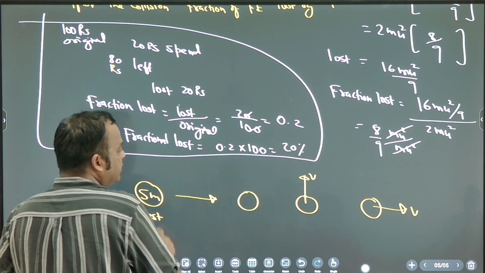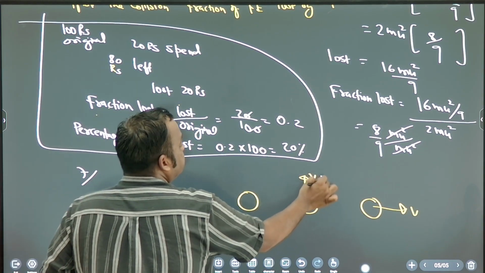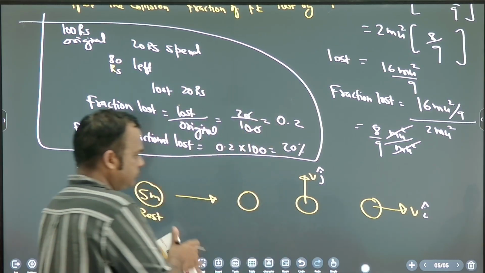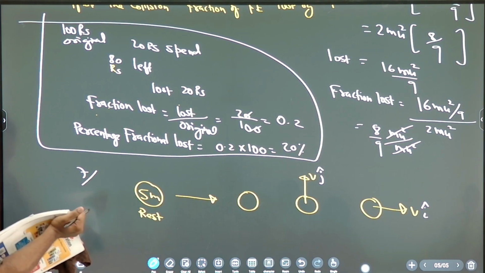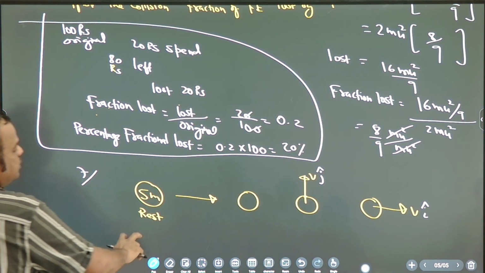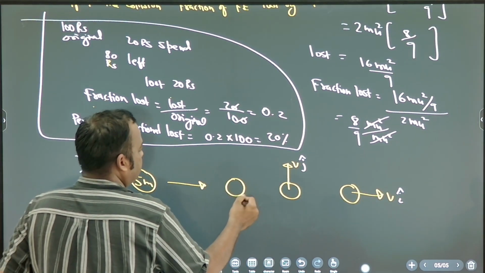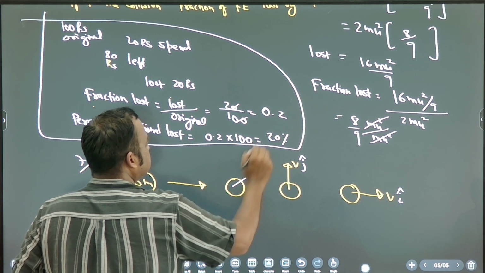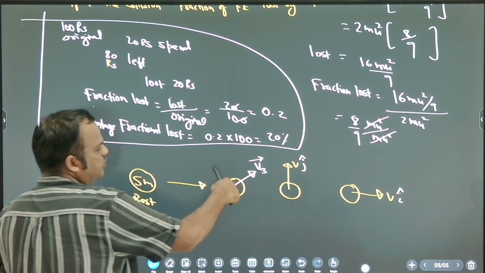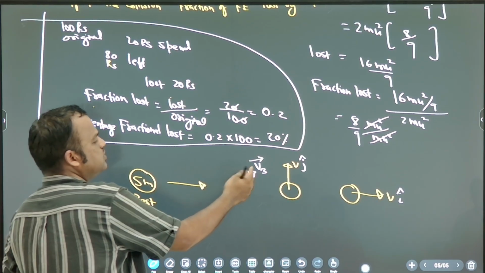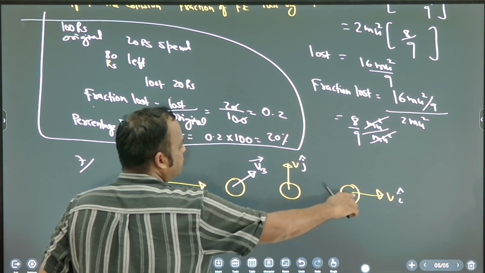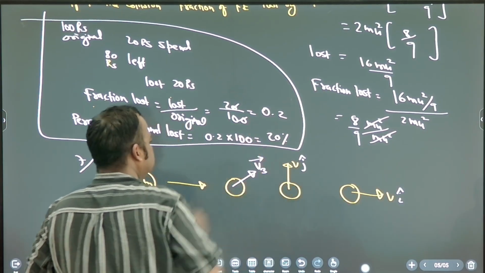So one you can take j cap, another you can take i cap. And this third fragment we don't know, so you can assume the third velocity to be v3 vector. But the other two you know: V i cap and V j cap.